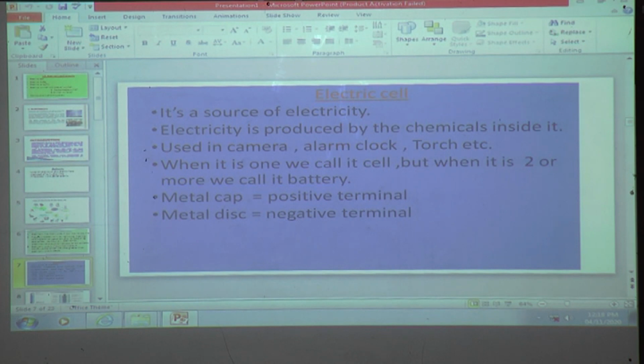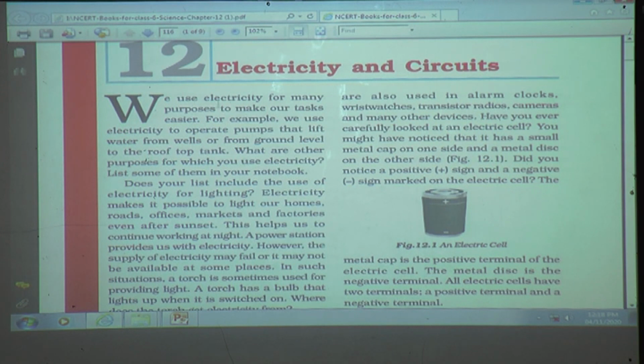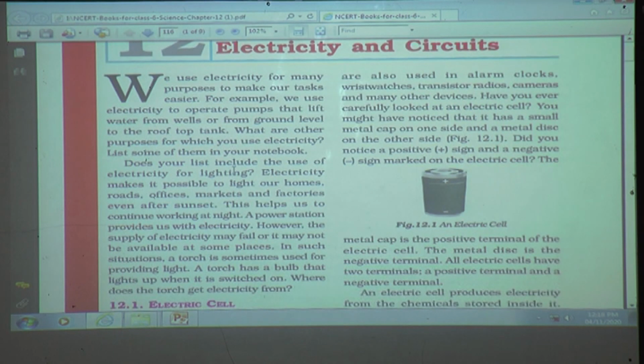So students, see here now in the textbook, we use electricity for many purposes to make our task easier. For example, we use electricity to operate pumps that lift water from wells or from ground level to the rooftop tank. What are other purposes for which you use electricity? List some of them in your notebook. So students, just make a list of other purposes for which you use electricity.